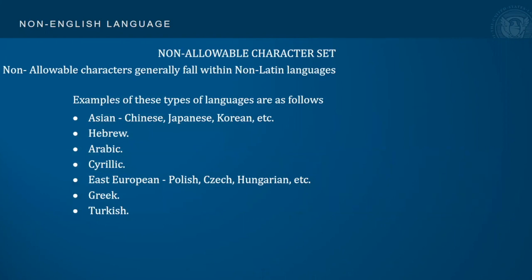Non-allowable characters generally fall within non-Latin languages. Examples of these types of languages are as follows: Asian, such as Chinese, Japanese, Korean; Hebrew, Arabic, Cyrillic; East European, such as Polish, Czech, Hungarian; Greek, Turkish.